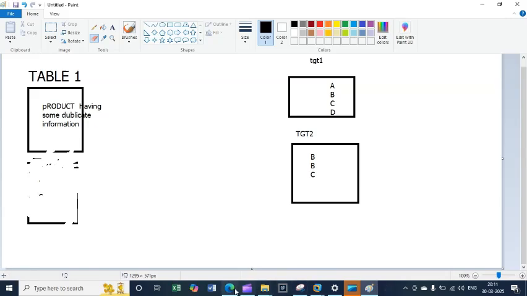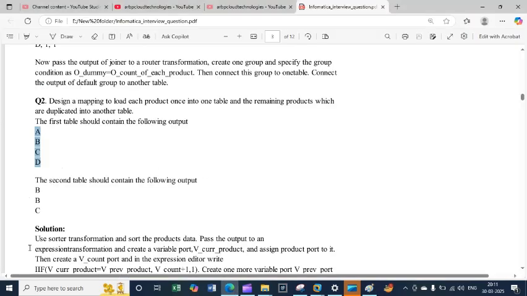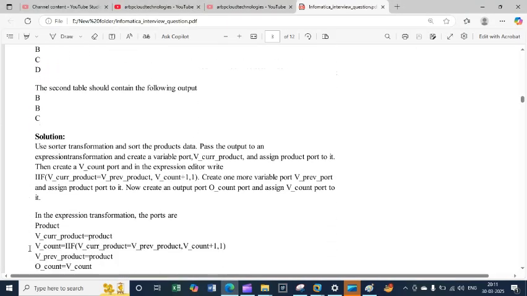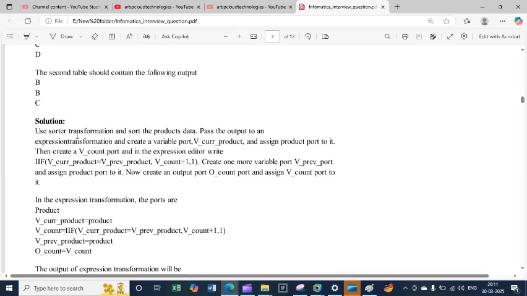So how will we proceed with that in Informatica? First, use the Source Qualifier, whatever table is available, and sort the product data. Pass the output to an expression transformation, right? Then create a variable port inside the expression. The variable port is v_current_product, and assign the product port to it, for the count. Whatever product we are storing, we simply create the count.